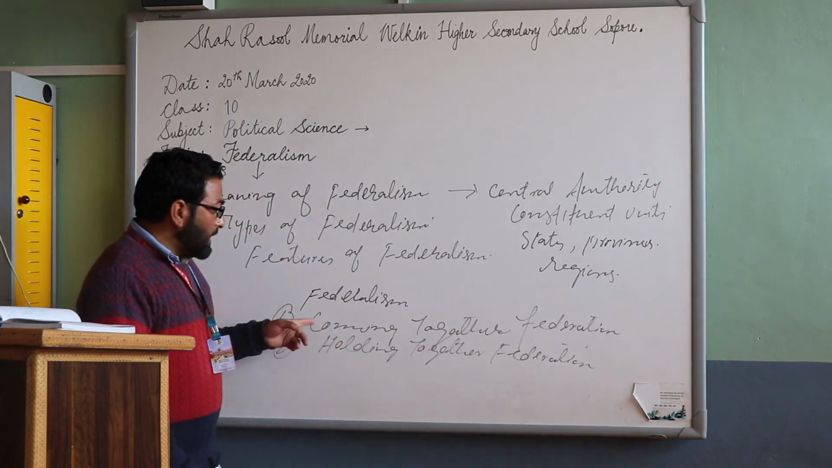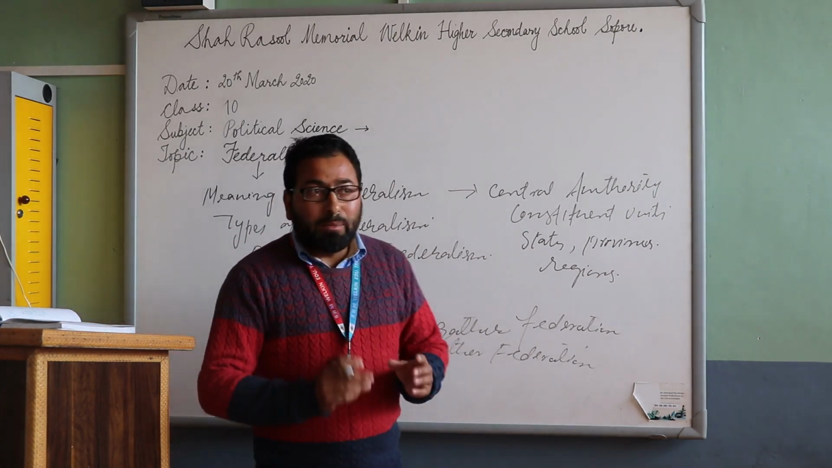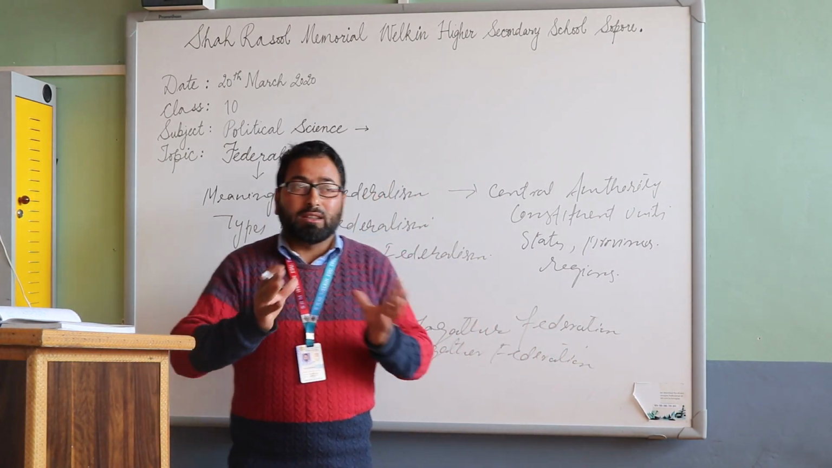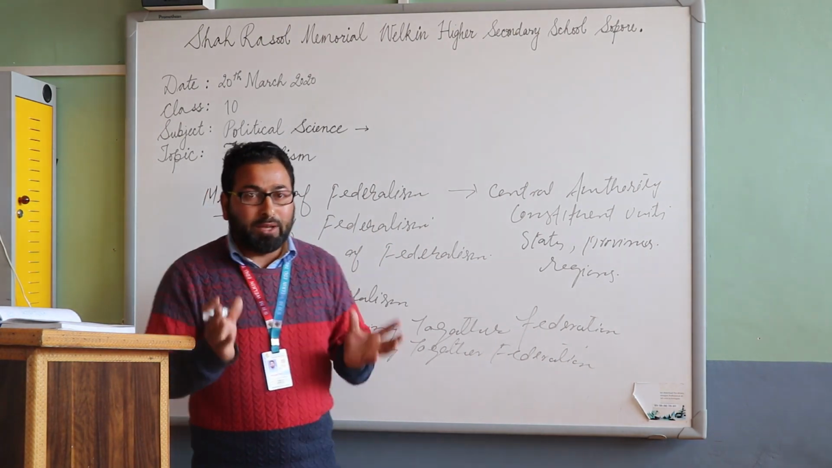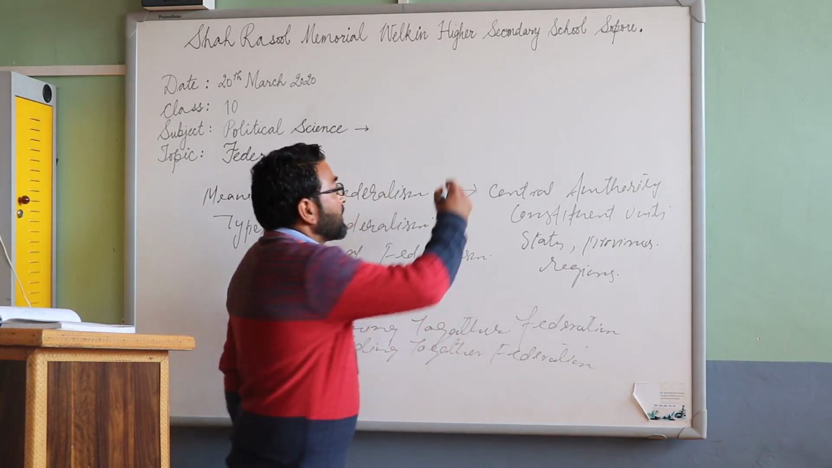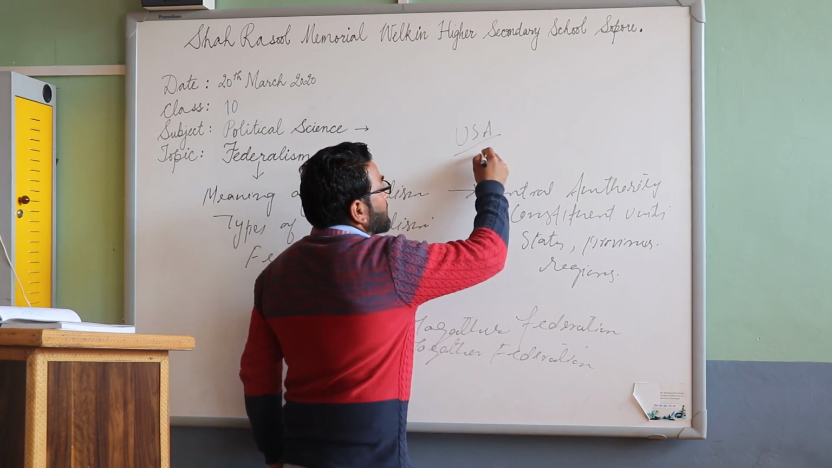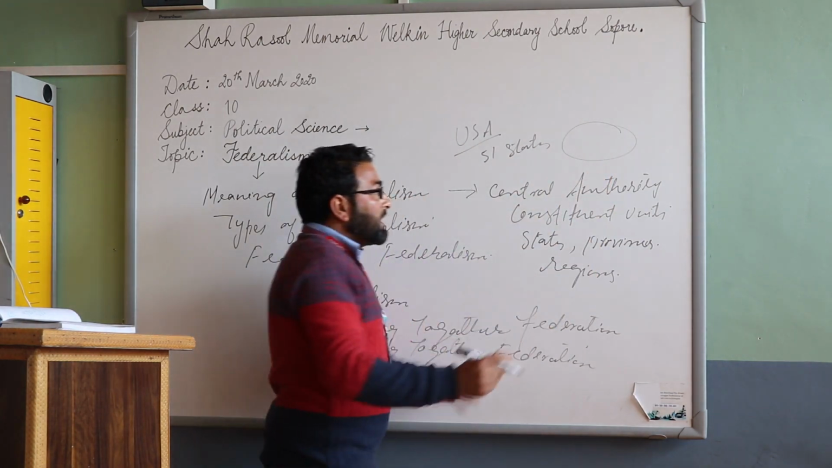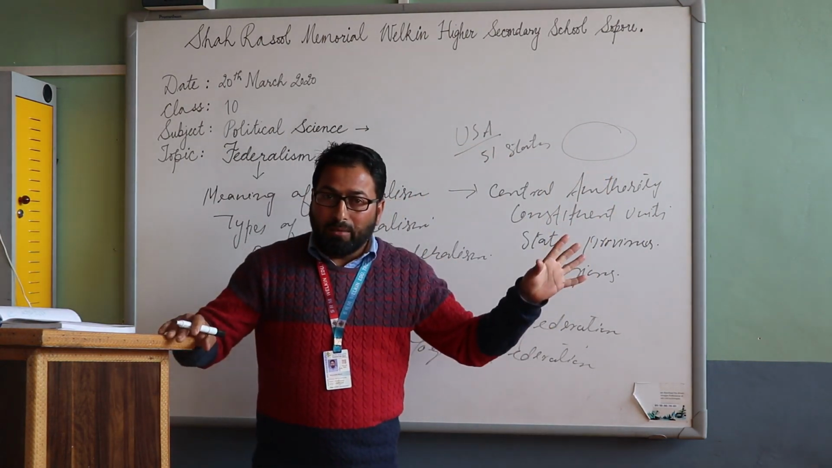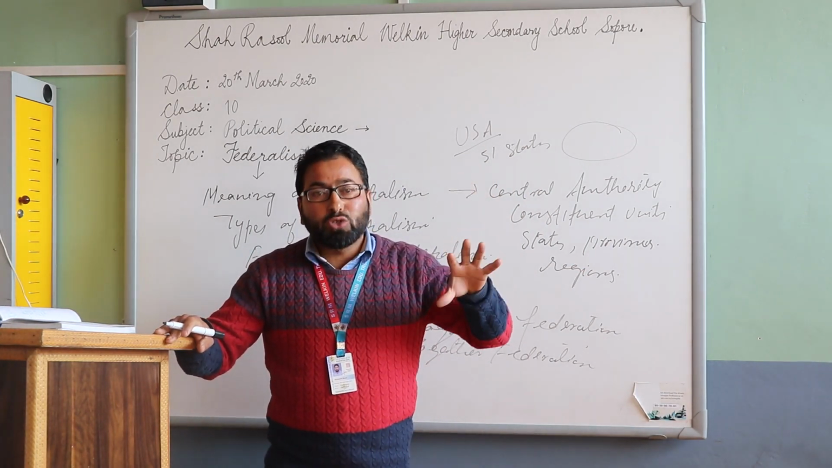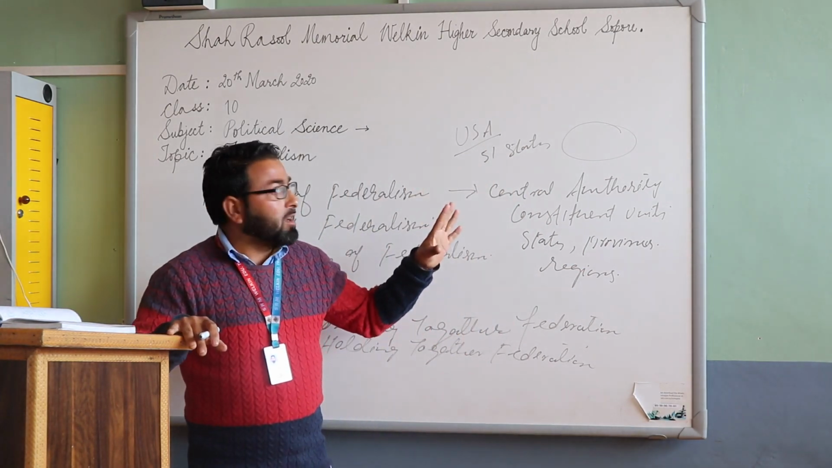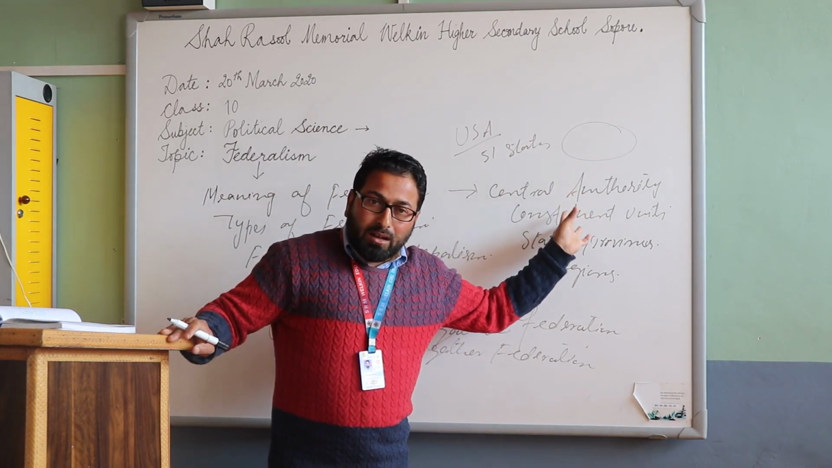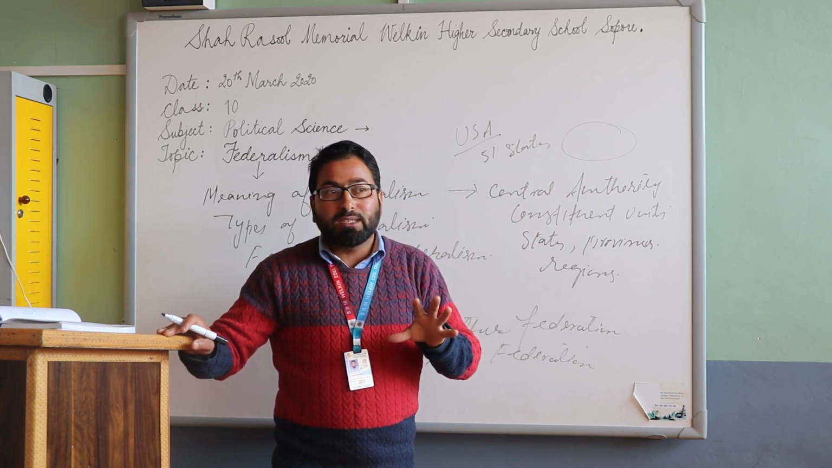First, what is the coming together federation? It is a system in which different constituent units or states combine together to form a bigger unit. Like the USA, which has approximately 51 states. These states come together to form a bigger unit. They have the central government as well as the state governments, but both are equally powerful, in the sense that the powers which the central government possesses, the state governments also possess.